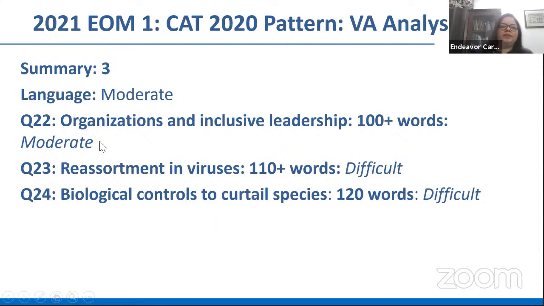So considering that, the 22nd one is marked moderate because the points are very systematic. There is a nice structure given there. You can identify the ideas. Whereas the 23rd and the 24th one, not only are they slightly more lengthy, 110 and 120 words, they're also difficult because the paragraphs themselves are fairly challenging to read and understand.